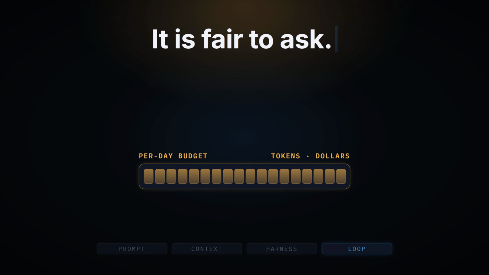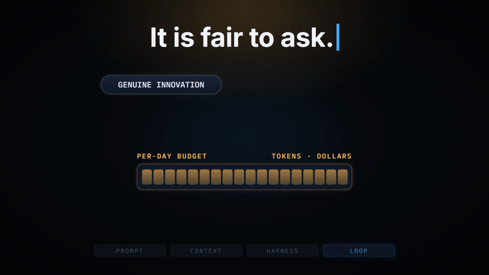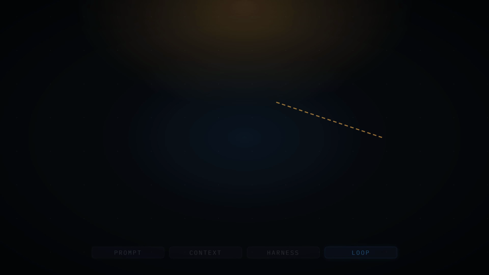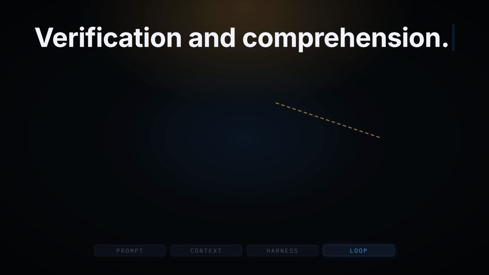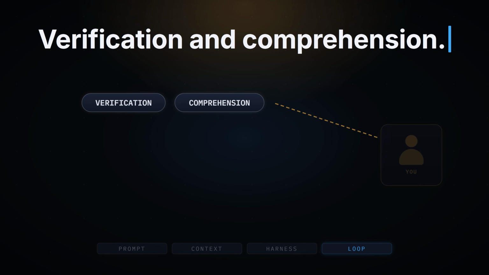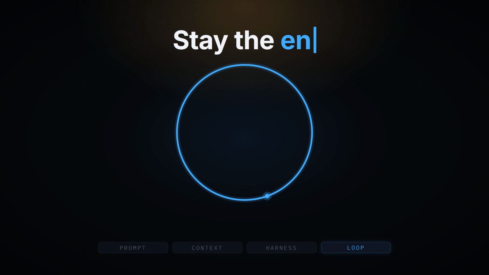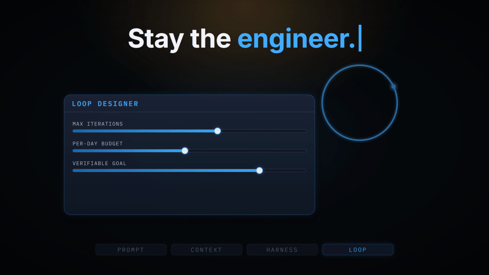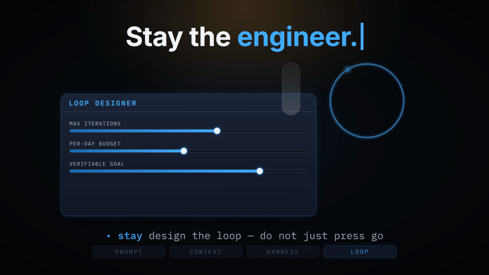It is fair to ask whether this is genuine innovation or an excuse to burn far more tokens. Either way, verification and comprehension still fall to you. Build the loop like someone who intends to stay the engineer, not just the person who presses go.